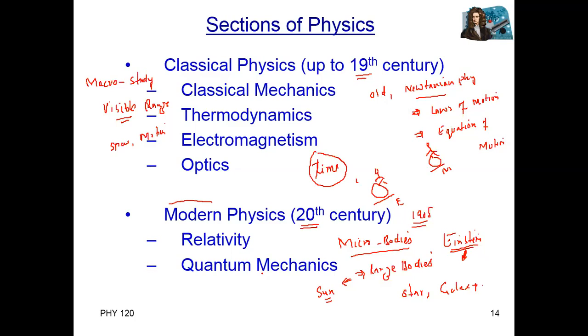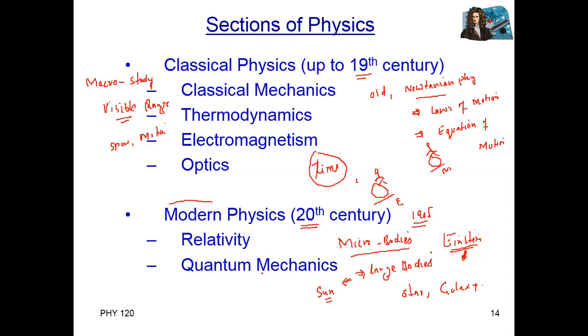According to classical physics, there is absolute motion and rest. For example, I'm sitting on my chair, so according to classical physics, I'm absolutely at rest. But what does modern physics say?